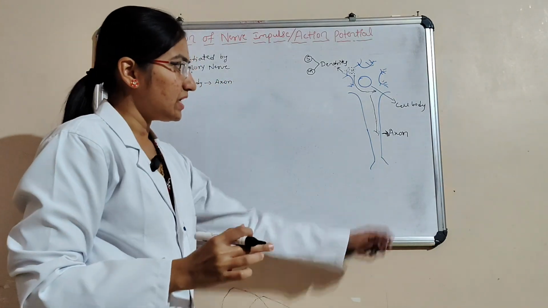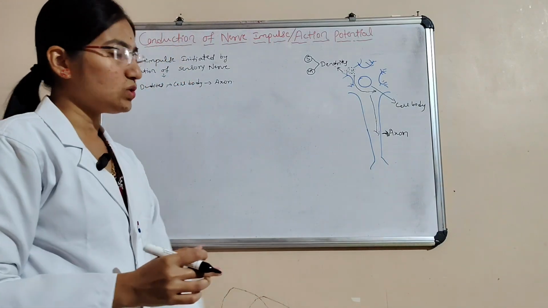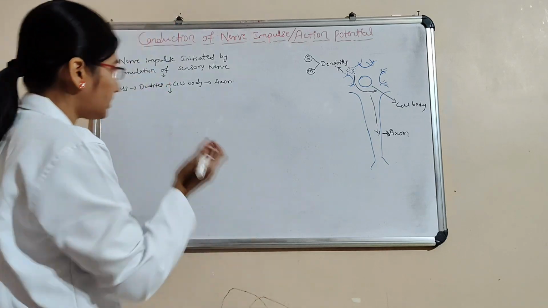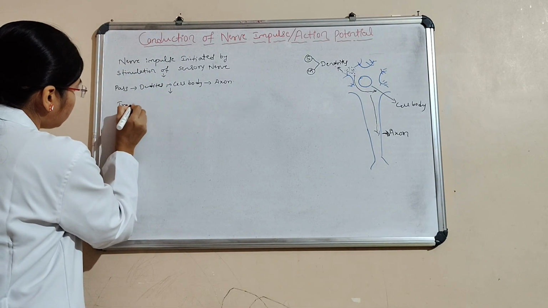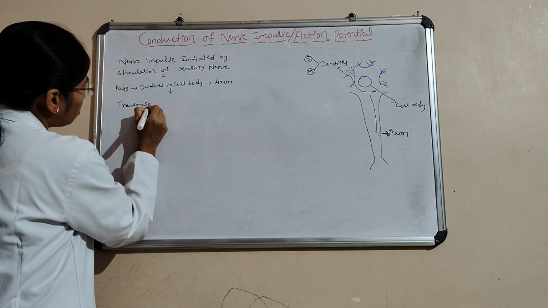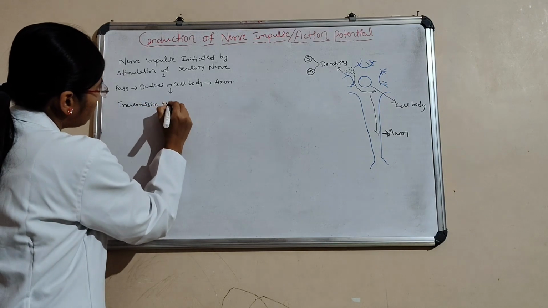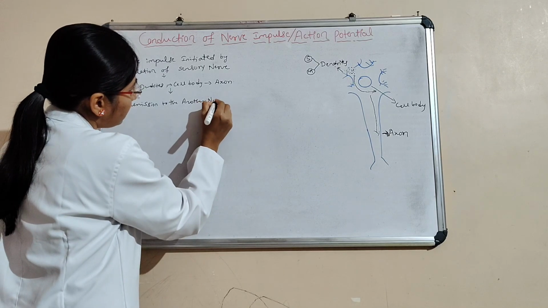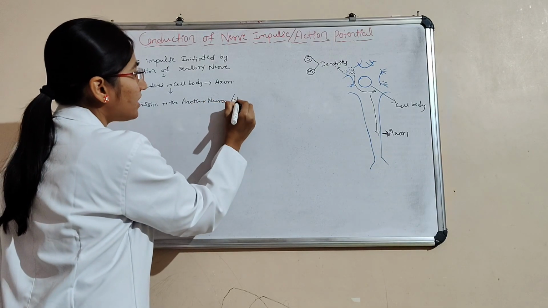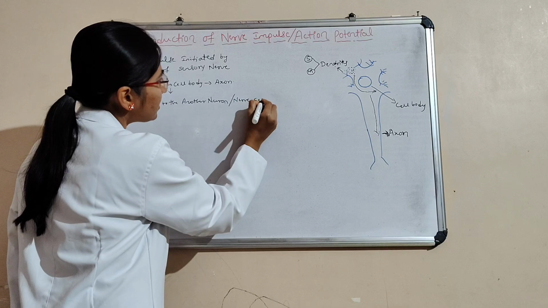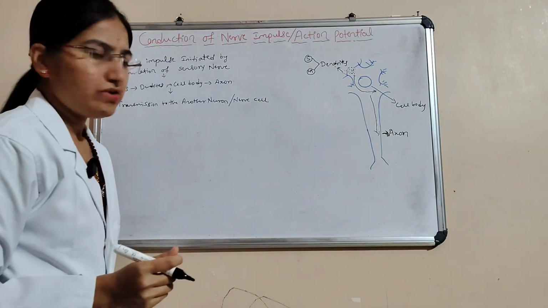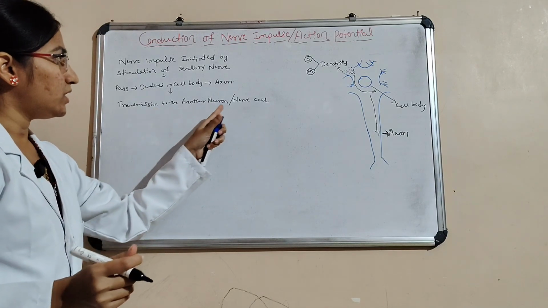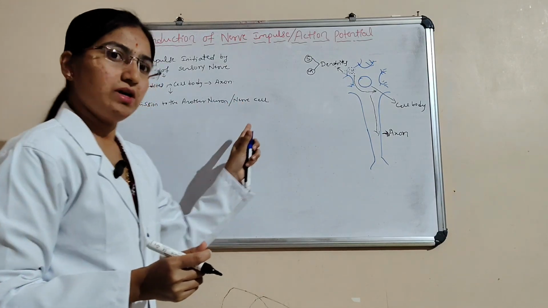It passes from the dendrites, then the cell body, and then to the axon. After the axon, it takes transmission to another neuron or nerve cell. The nerve impulse passes as transmission to another neuron or nerve cell.